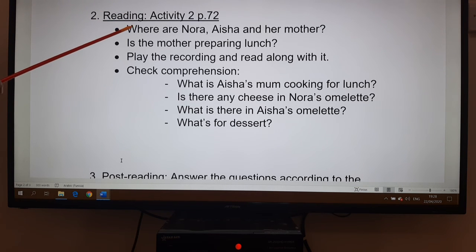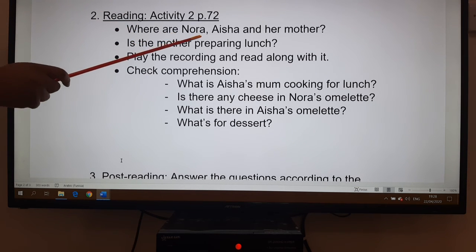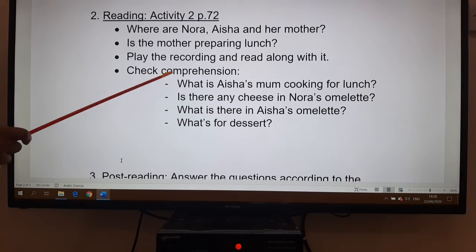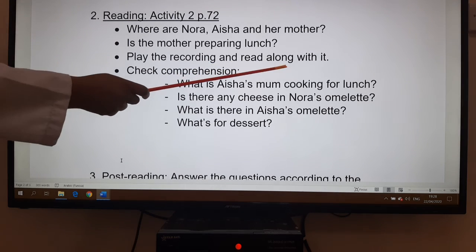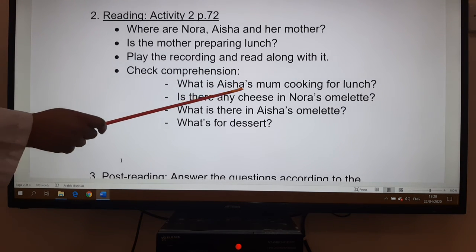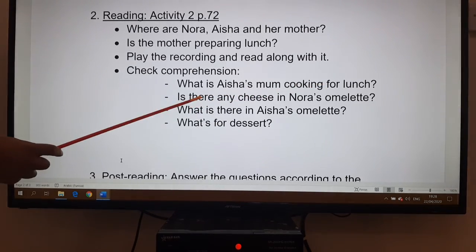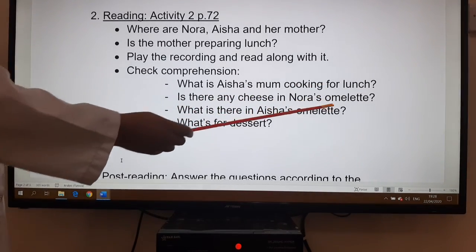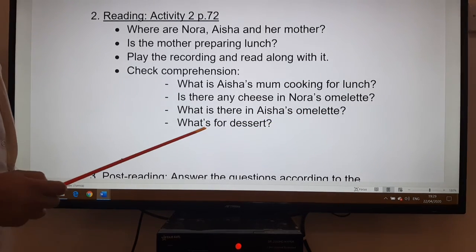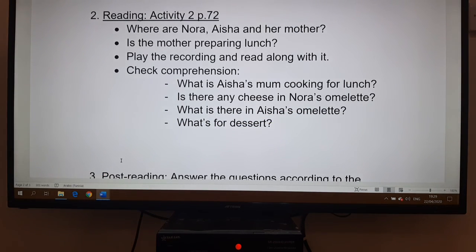We have here some questions to introduce the story. Where are Nora, Aisha, and her mother? Is the mother preparing lunch? Play the recording and read along with it. So we have here some questions to check comprehension. What is Aisha's mom cooking for lunch? Is there any cheese in Nora's omelette? What is there in Aisha's omelette? And what's for dessert?